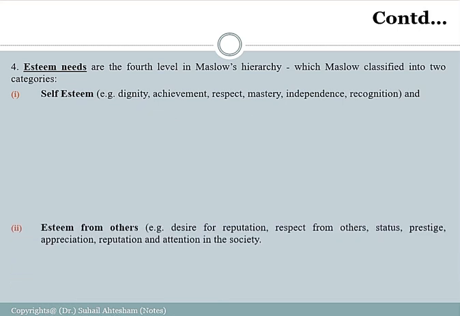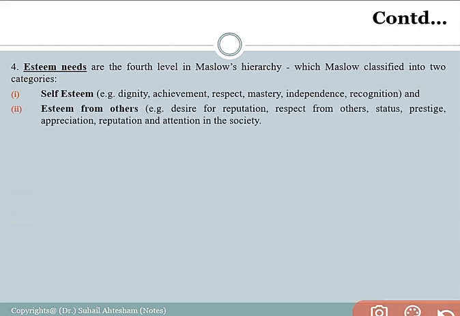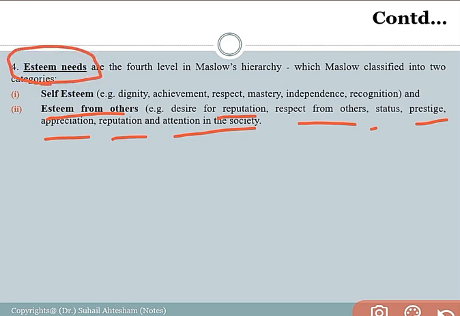Right. Whereas the other subcategorization is esteem from others, which is related to desire for reputation, respect from others, status, prestige, appreciation from the superiors, right? Reputation in the society, reputation at the workplace, right? And attention in the society, right? So these are the various subdivisions and sub-classification of the esteem need, the fourth categorization of needs according to Maslow, that the person has to fulfill the self-esteem as well as the esteem from others, right?